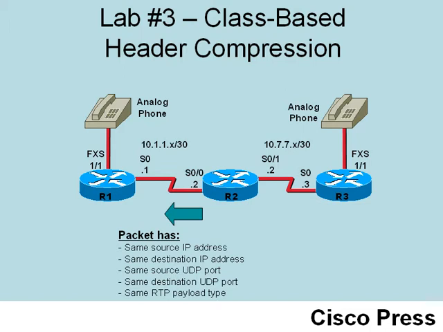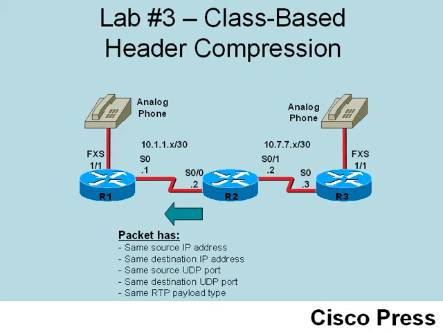One thing we could find is something called a CID. That stands for a Session Context ID. Because if we had more than one phone call going on between routers R1 and R2, and we received a compressed header, since it was lacking the IP address information and the UDP port number information, it might be a bit difficult to tell what phone call this packet was a part of. That's what the Session Context ID can do for us. It can identify which voice flow this packet is a member of. Something else we might find is a UDP checksum. That's typically what we find on Cisco equipment.